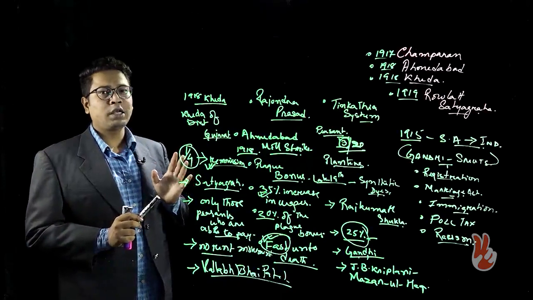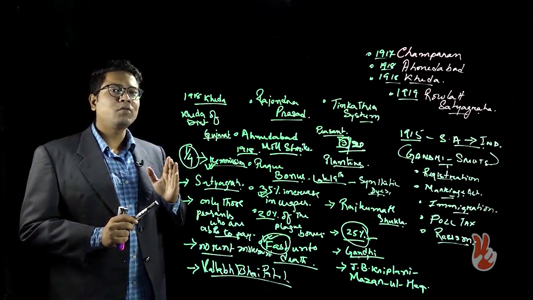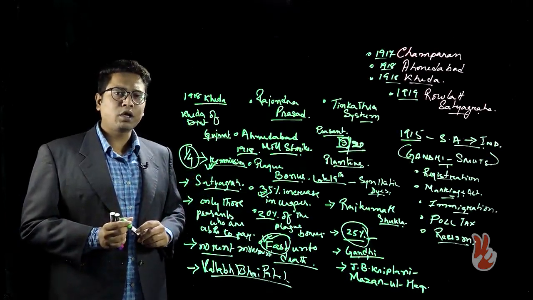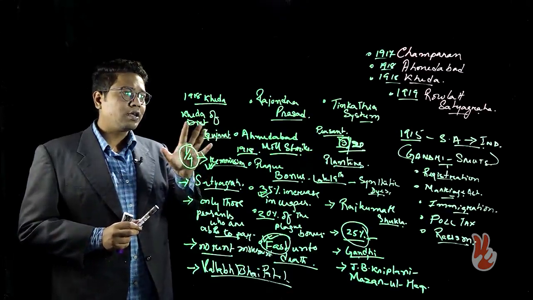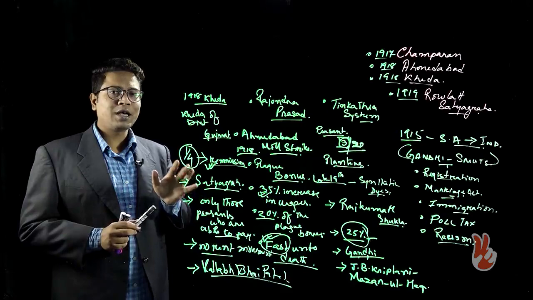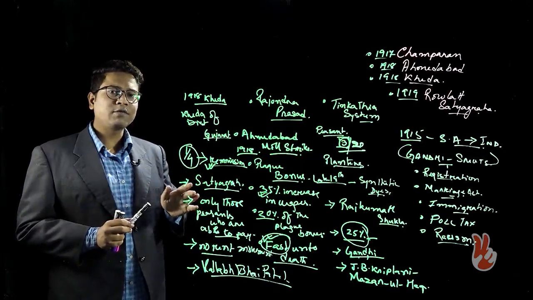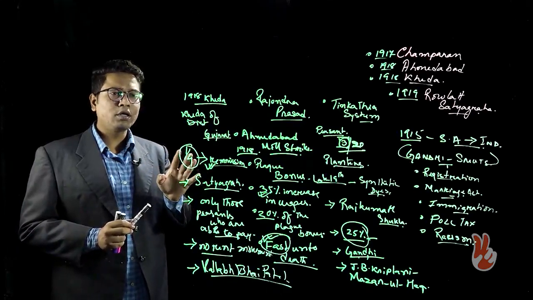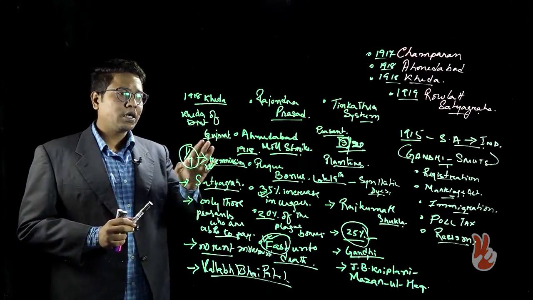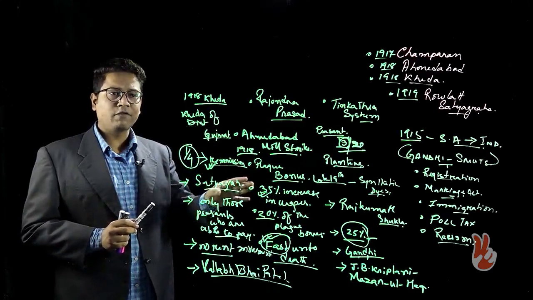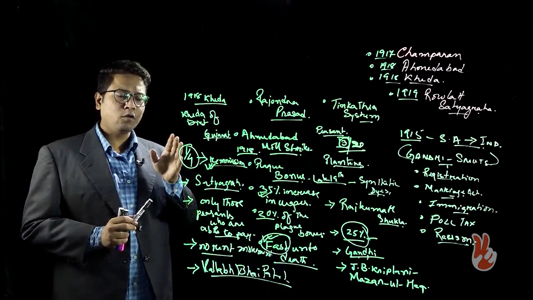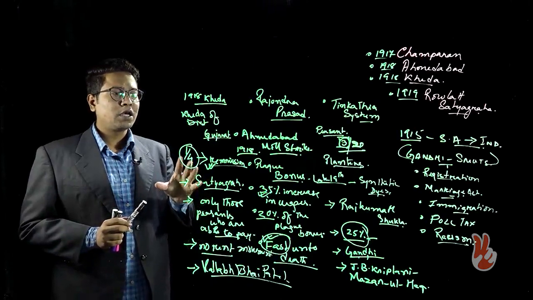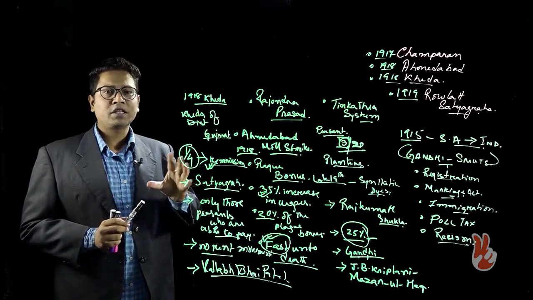So these were the three important movements in which Gandhi took part after he returned from South Africa, and these three were very important during the formative phase of Gandhi's political career in India, because in these three movements we see that the tools which Gandhi is going to deploy during the successive stages of the national movement in India were tried out. The tool of non-cooperation and civil disobedience, the tool of fasting, and the tool of the no rent movement, all of these were used by Gandhi to develop his political strategy against the British in India.